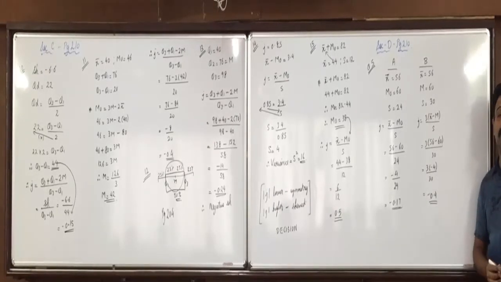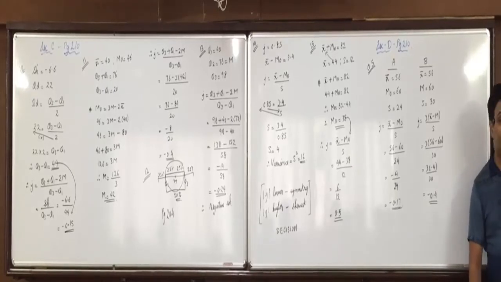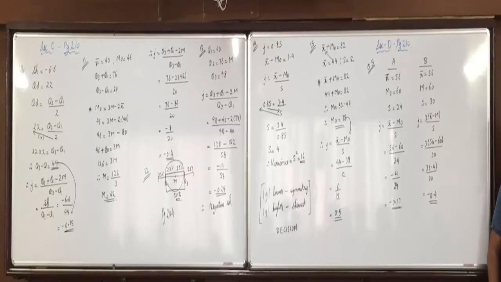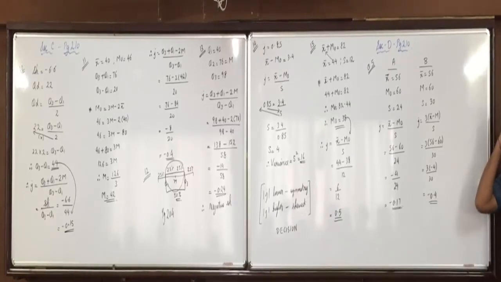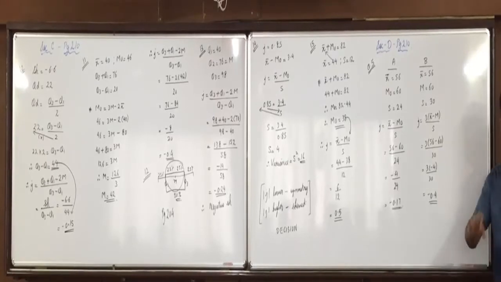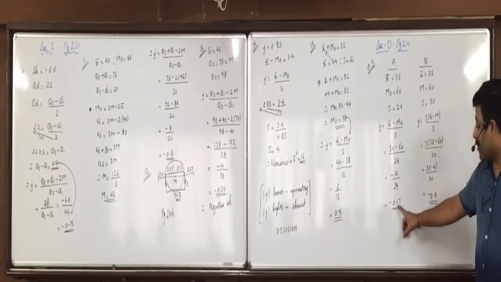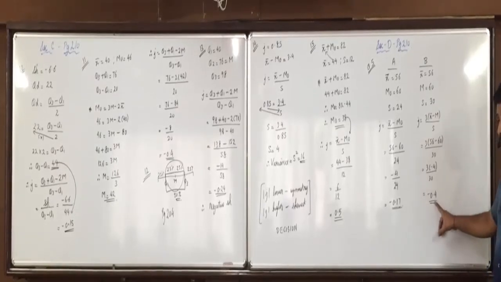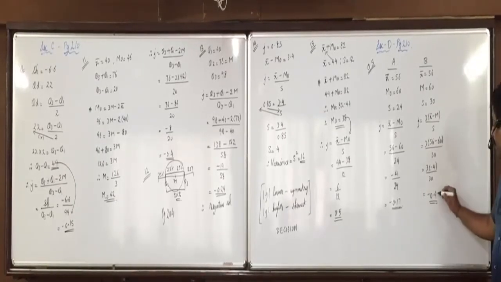In MCQs also we did this kind of questions, and I told you, before you take any decision, what should you do? Even before the negative sign, make both the decimal places equal. First make the decimal places equal. 0.17 is how many decimal places? 2. But 0.4 is 1. How will you make it equal? 0.40.